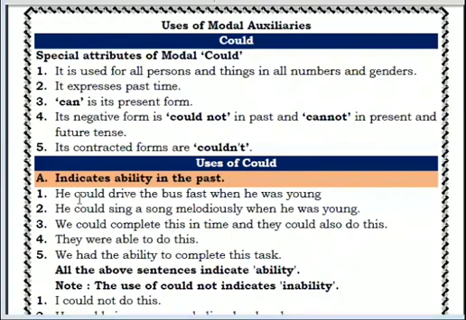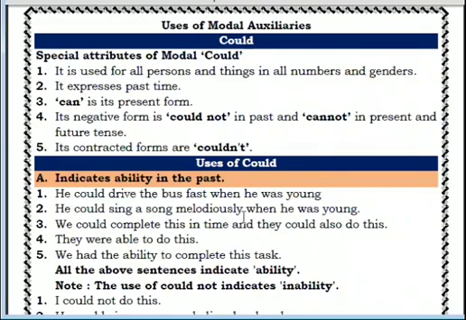Clear to you? As one example is given: he could drive the bus. Its meaning is in the past time. When we talk about a person and peep into his past, we find that he had the ability of driving the bus at that time. So what is the full sentence? He could drive the bus fast when he was young, and now he has become old, so he does not have this ability.